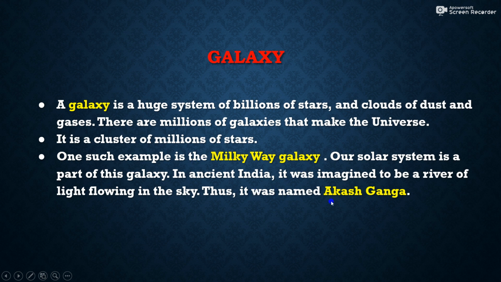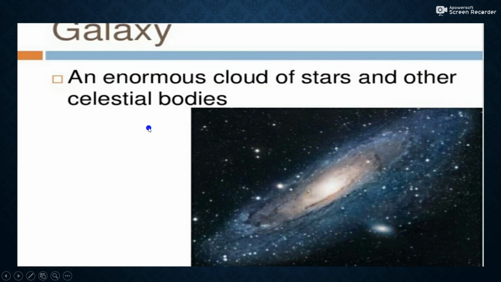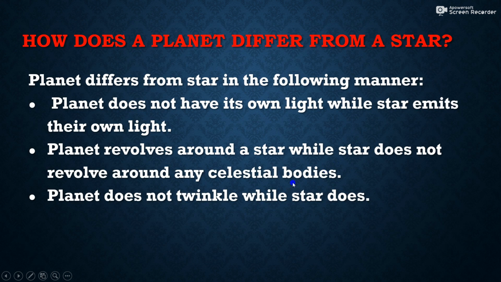This is also called Akash Ganga, because in ancient India it was imagined to be a river of light flowing in the sky. So that's why it is called Akash Ganga. So a galaxy is an enormous cloud of stars and other celestial bodies. Next, we will discuss some important questions here.